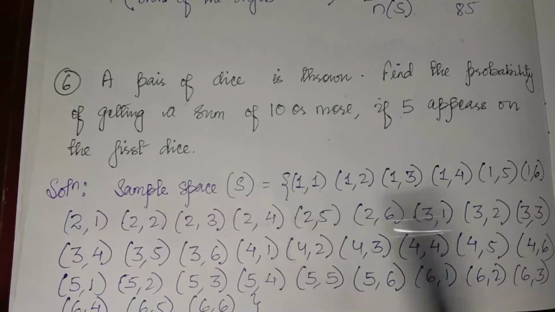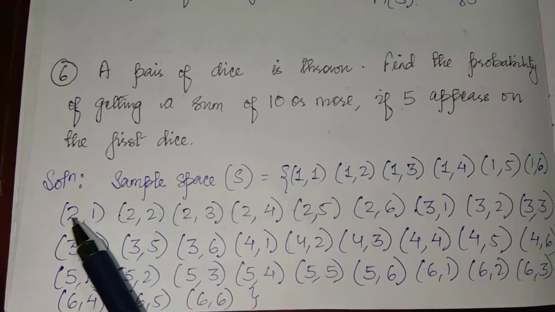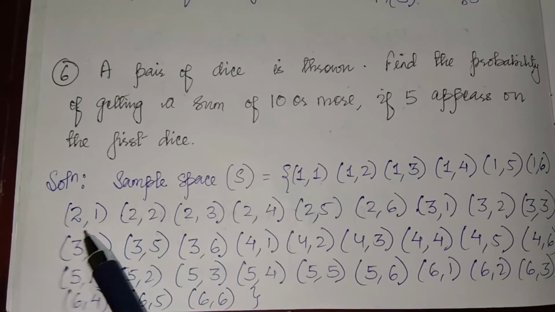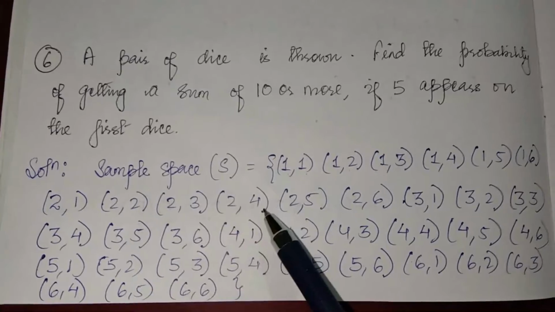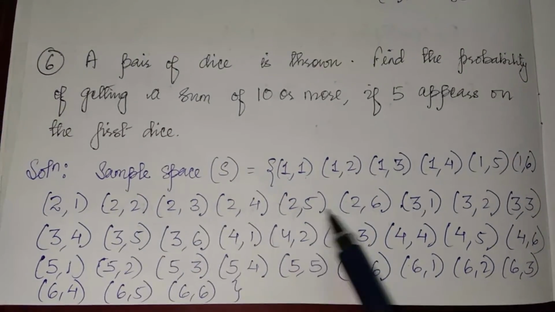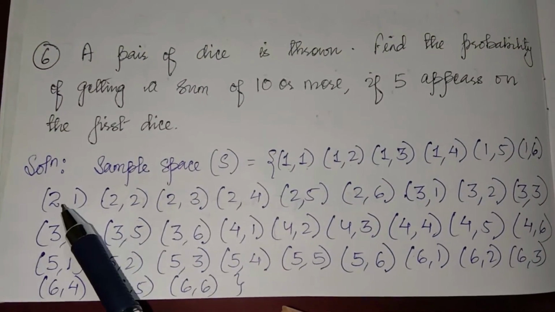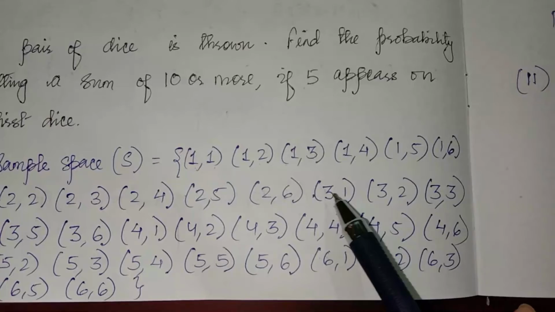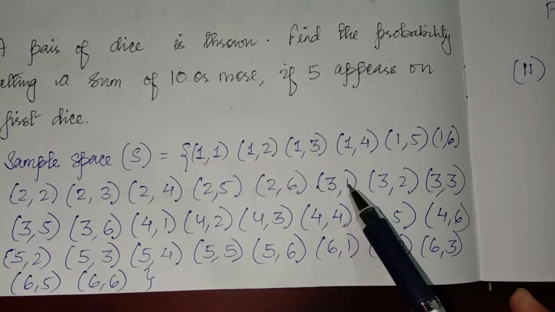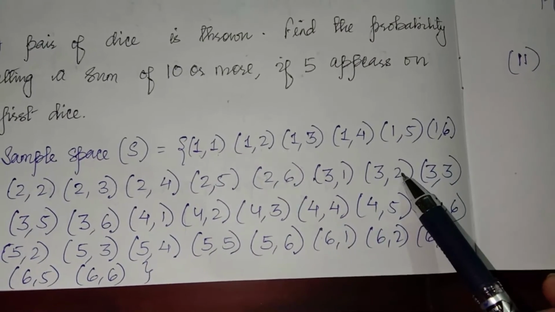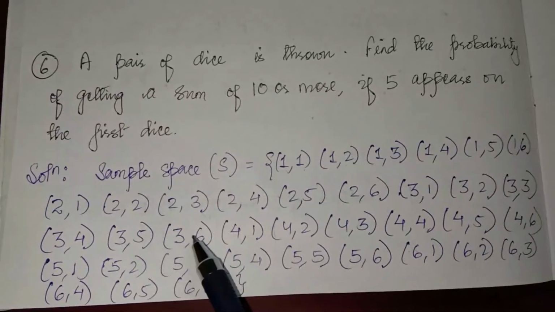Now we will consider if the first die shows 2. Then the second die may show 1, 2, 3, 4, 5, 6. And the third one is if the first die shows 3, then the second die may show 1, 2, 3, 4, 5, 6.